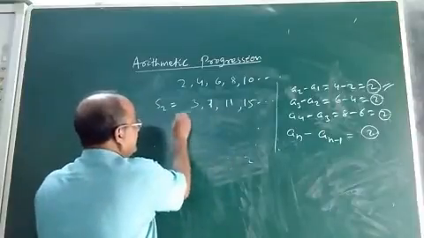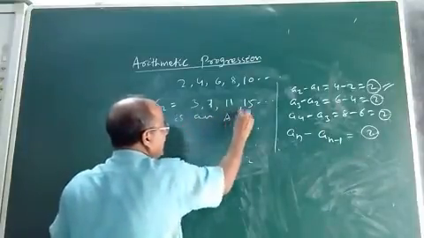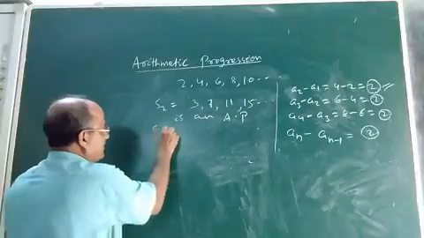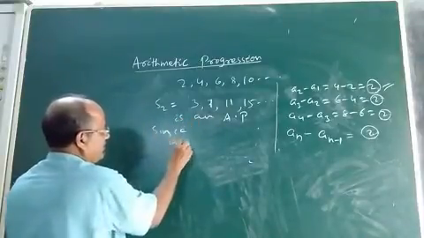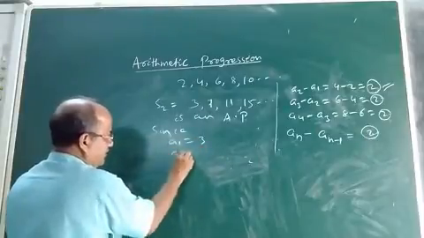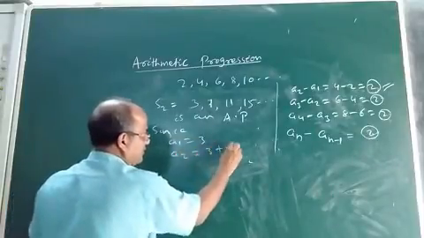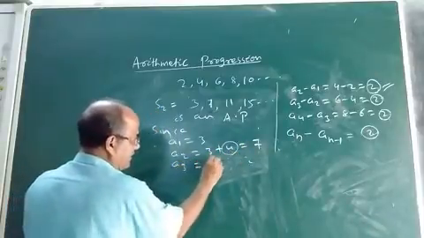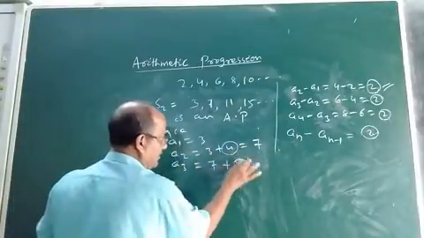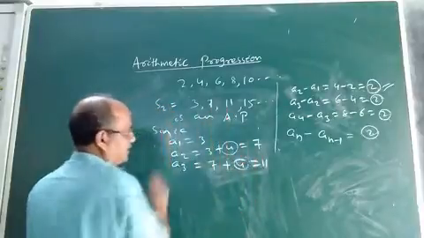So such a sequence is known as an arithmetic progression, and this is clearly an arithmetic progression. What is the reason? First term is 3, second term is 3 plus 4, it is 7. Third term A3 will be 7 plus 4, which is 11.